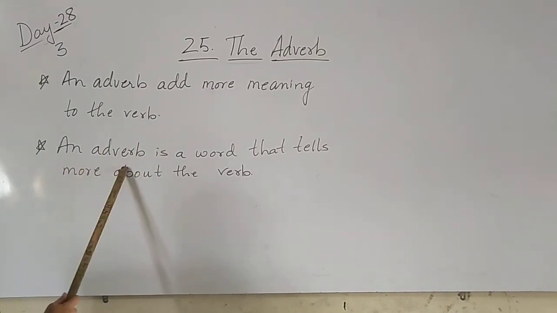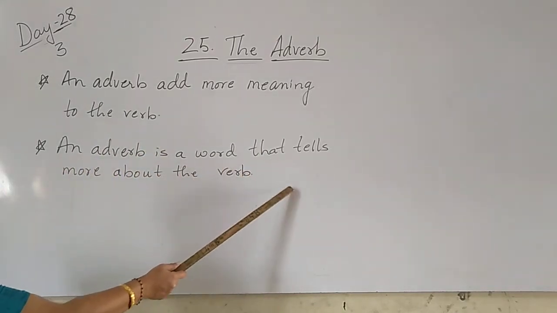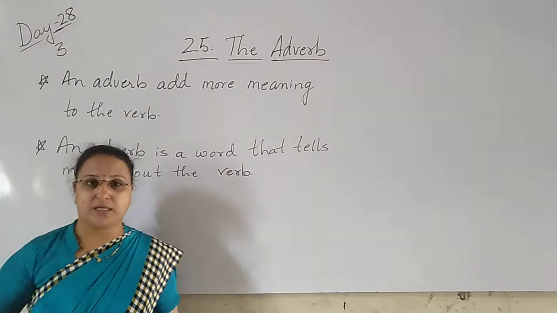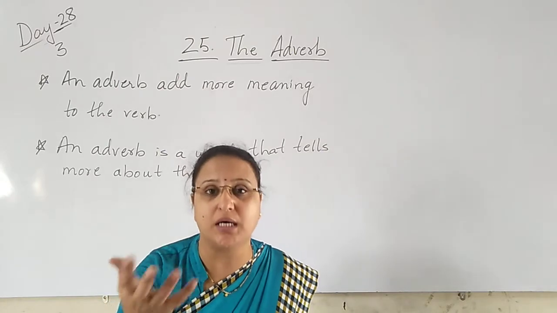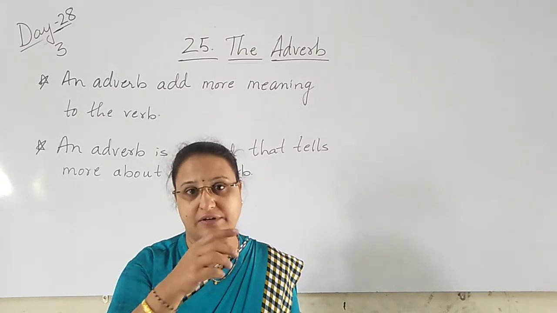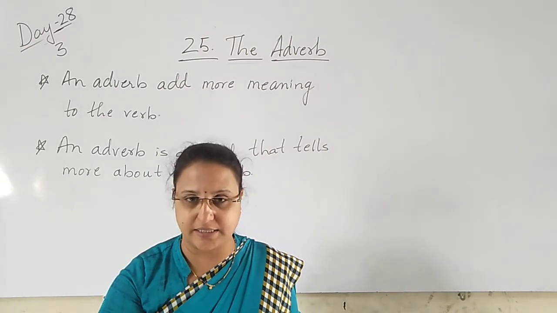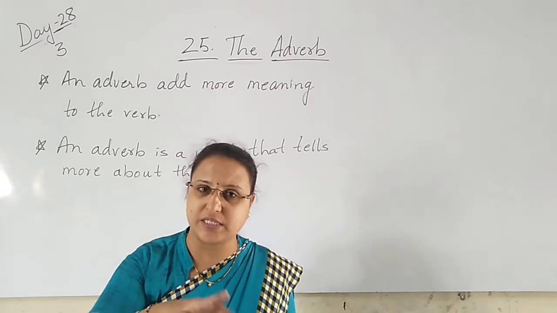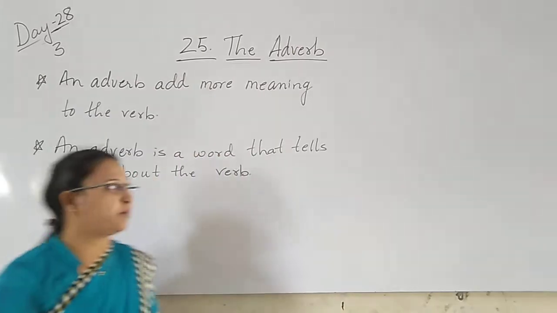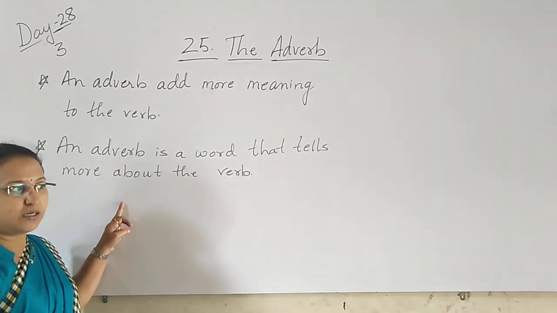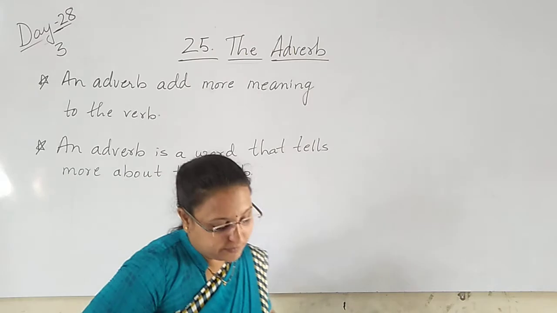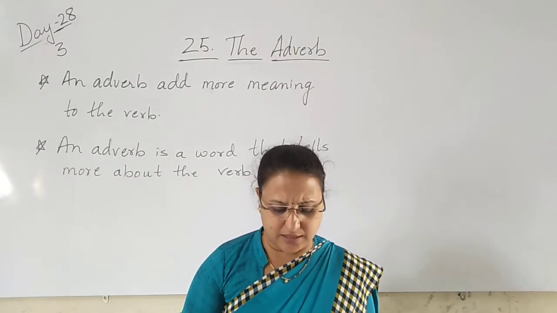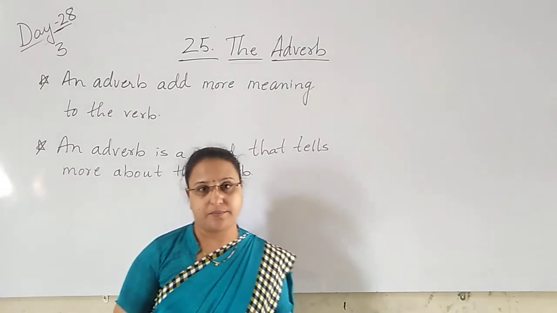An adverb is a word that tells more about the verb. In the first sentence I have written more meaning. In the second sentence I have written it tells more about the verb. Both are correct. Which is easy for you? You can write both definitions for the adverb, children. So here, it tells us more about the verb.